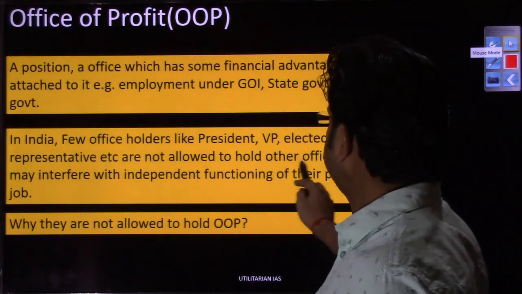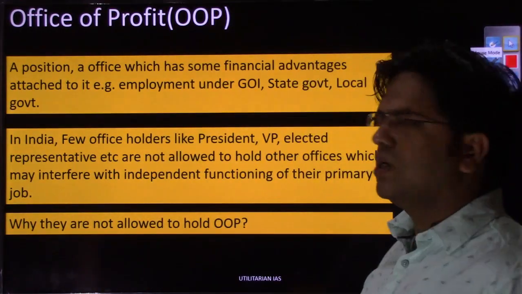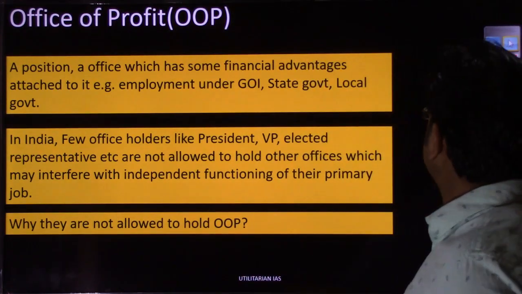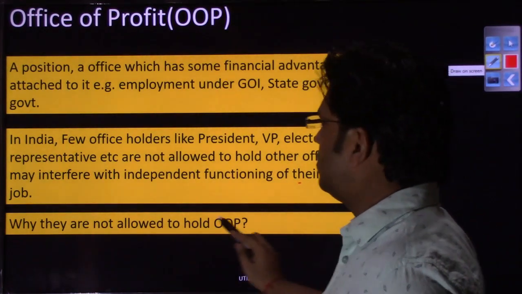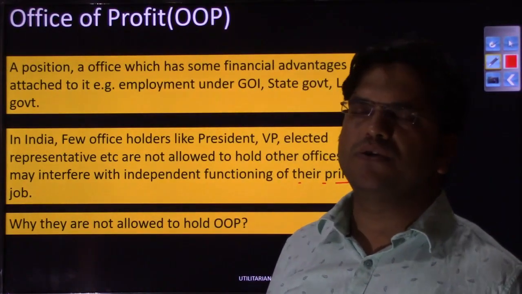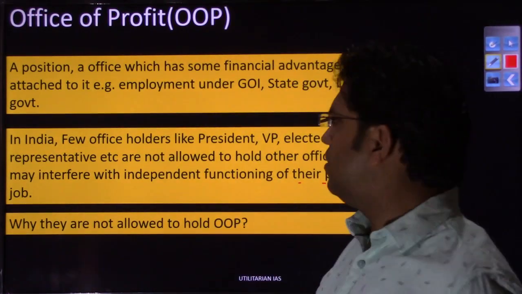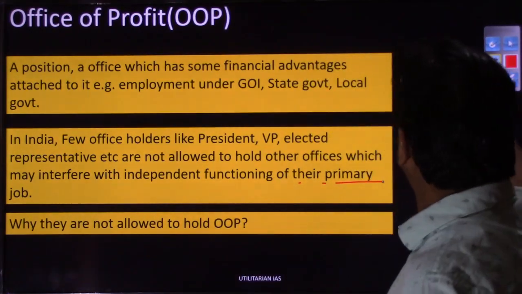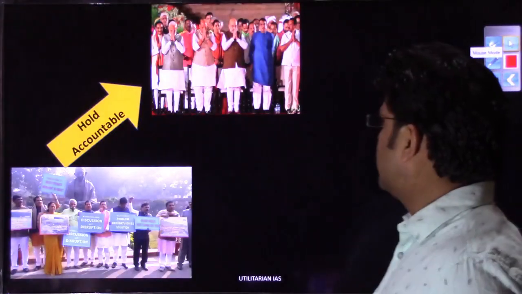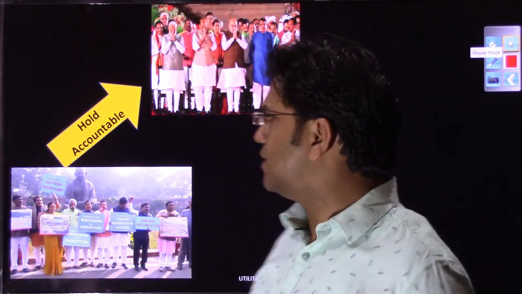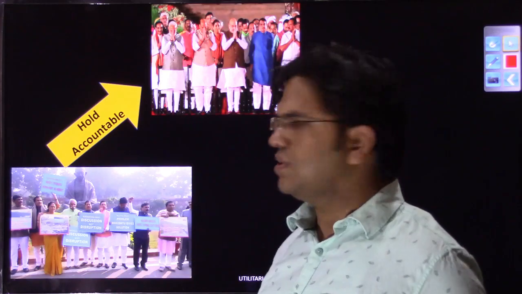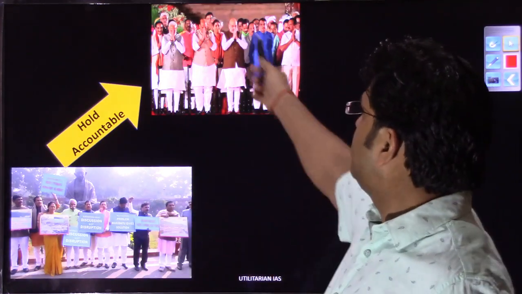The meaning is that they are not allowed to hold other offices which may interfere with the independent functioning of their primary job. So what is the primary job of a member of parliament? To enact the laws. Here you may not be able to understand if I explain these things theoretically, so let us move on to the next slide and understand it through graphics. These are members of parliament, and the group of members of parliament in parliament is called the legislature. So these people are the legislature and these people are the executive.